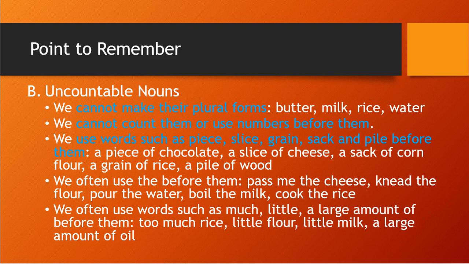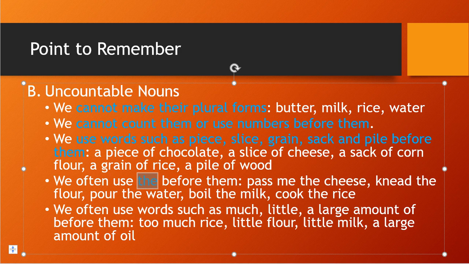Rice is there, we will call it a grain of rice. Flour is there, a sack of flour, or if I'm considering a particular flour as corn flour, you can simply write it as a sack of flour also. A slice of cheese or butter, a piece of chocolate. So these are the examples which we use: piece, slice, grain, sack and pile. Correct? We often use the before them. So we use mostly the word the before them.